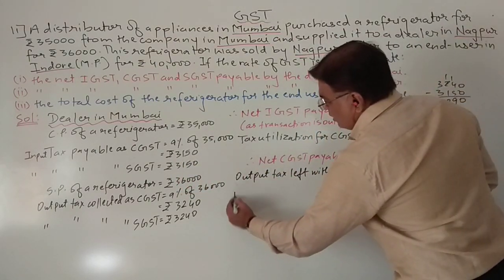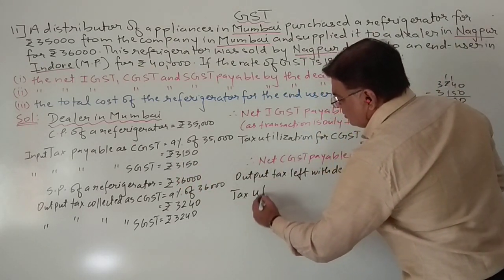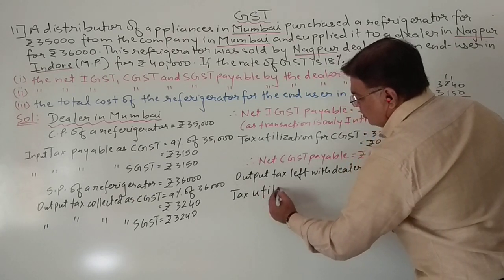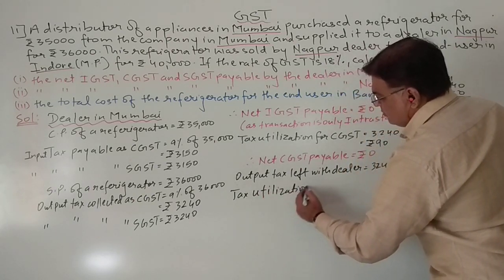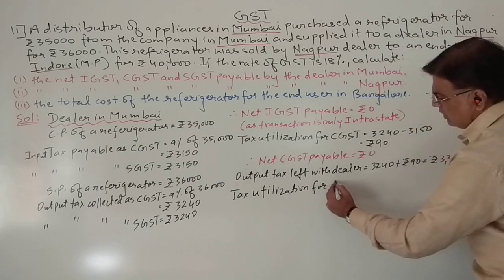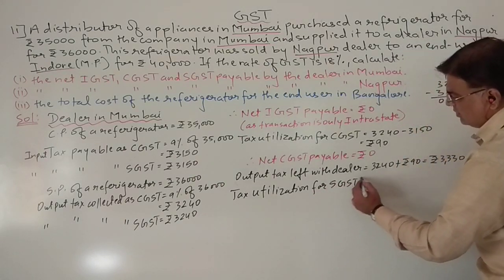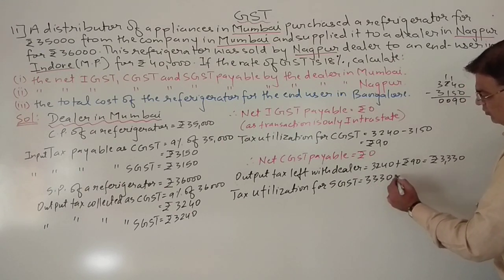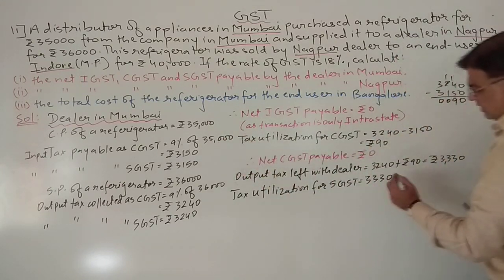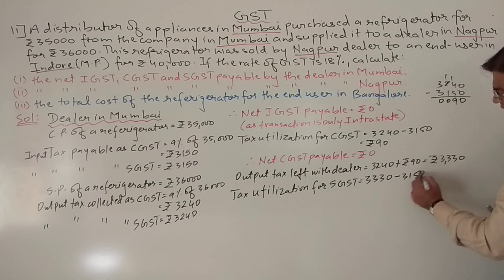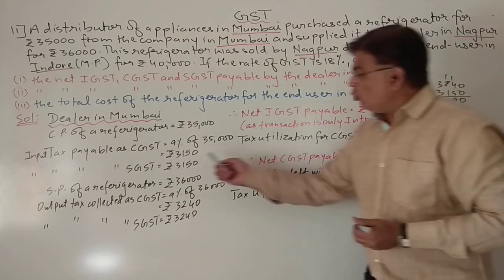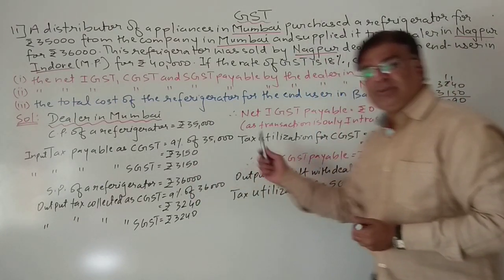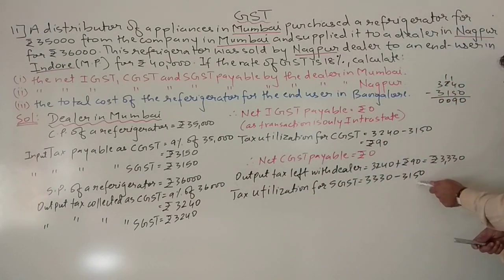Okay. So tax utilization for SGST. Total he is having 3,330. From that he will pay SGST as 3150. So students, you can see that whatever he has paid as a tax, he already recovered over here and over here.